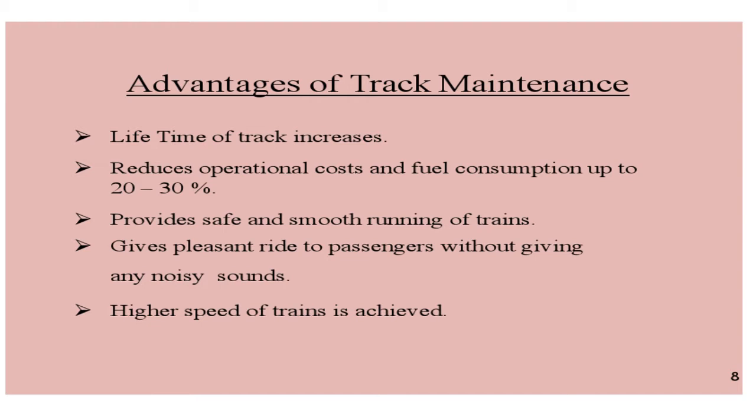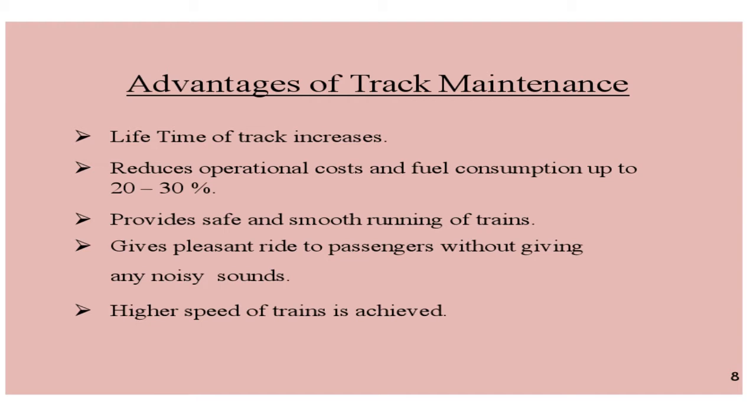And again, as I have told you, smooth running of trains is very important because the passengers will not feel safe if they are not having smooth movement. So again, the track is to be maintained so that the passengers who are traveling will get a smooth ride. If it is not moving properly and there is heavy sound while moving over the track, then again an unpleasant condition will be there for the passengers traveling on the train.